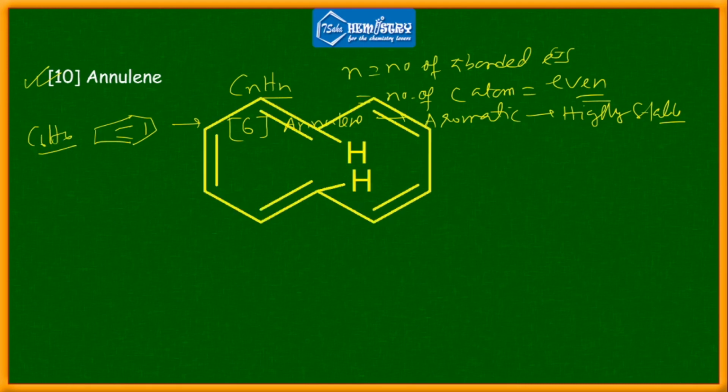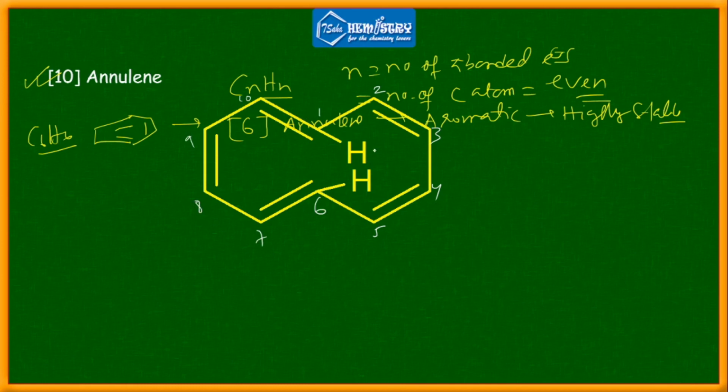We have to consider whether this compound is aromatic, non-aromatic or anti-aromatic. Look at this particular molecule. If you start numbering from this side, this is 1, 2, 3, 4, 5, 6, 7, 8, 9, 10.